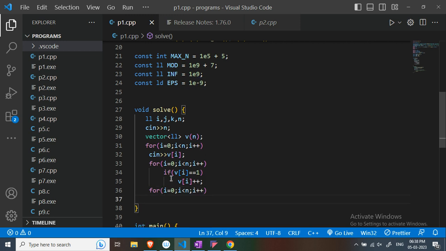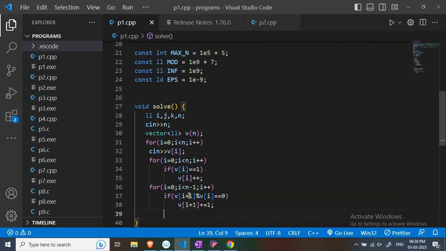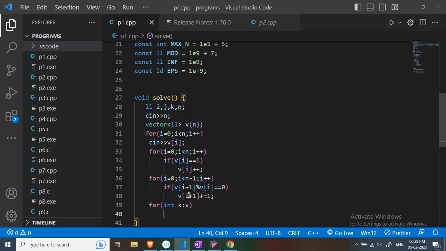This should be n minus 1. And if v of i plus 1 modulo v of i equal to 0, then v of i plus 1 plus equal to 1. Finally, I will output all the contents of the array.